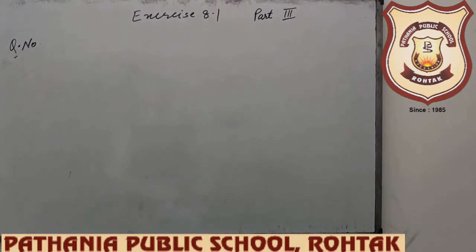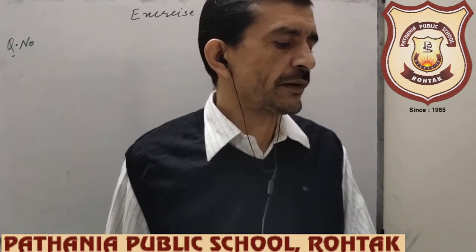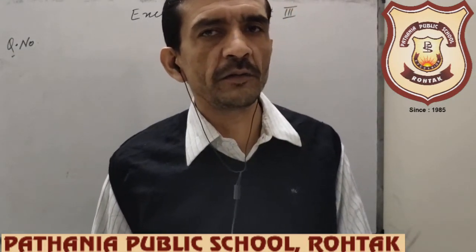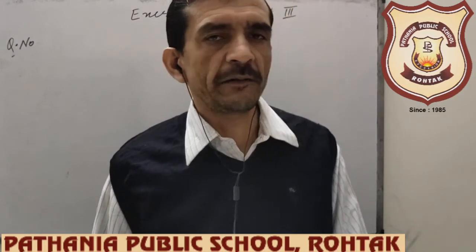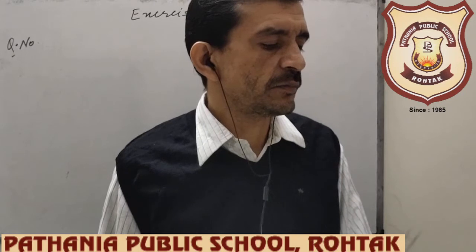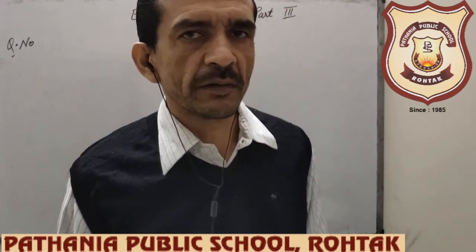Now beta, question number 9. Question number 9 is what? It is also very easy, I think. 0.4 of a number, that is, 0.4 into x, where one number is x, then 0.4 into x is equal to 0.06 of another number. Let another number be y.